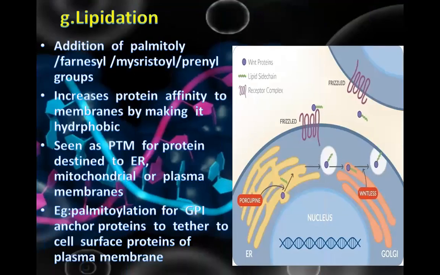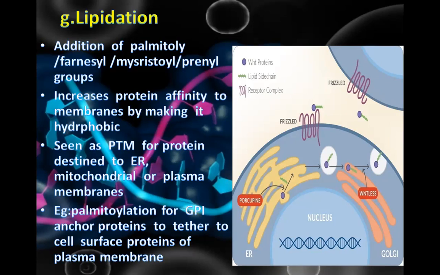Next is lipidation. Addition of palmitoyl, farnesyl, myristoyl, and prenyl groups increases protein affinity to membrane by making it hydrophobic. Seen as a PTM for proteins destined for the ER, endoplasmic reticulum, mitochondrial, or plasma membrane.